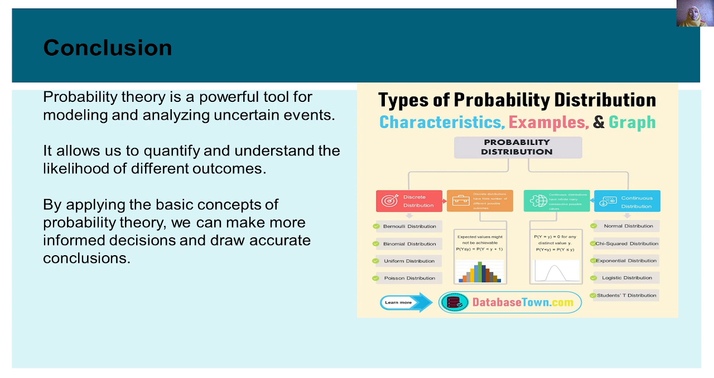Probability theory is a powerful tool for modeling and analyzing uncertain events. It allows us to quantify and understand the likelihood of different outcomes. By applying the basic concepts of probability theory, we can make more informed decisions and draw accurate conclusions.